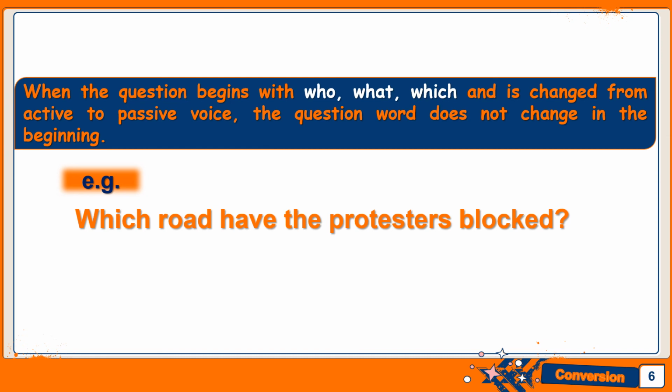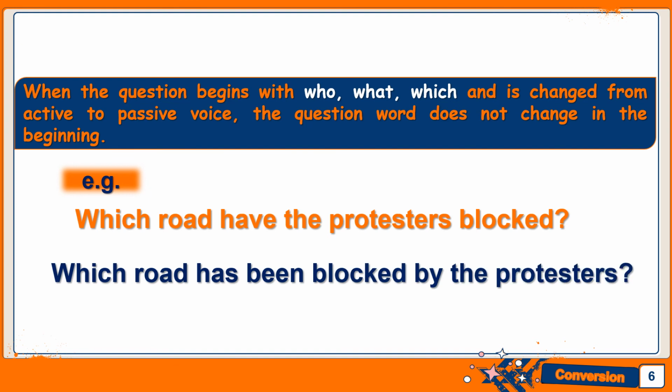Now can we write have been? No, we cannot, because now we are talking about one road. We are talking about one road. So which road has been? That's the singular form. Which road has been, what is the verb now? Blocked. And blocked is already in its third form. So which road has been blocked by the protesters? So we've shifted the subject towards the end. So here our sentence is, which road has been blocked by the protesters?